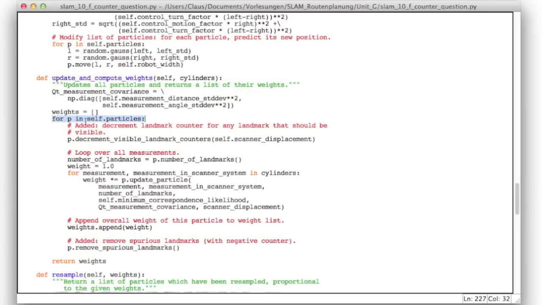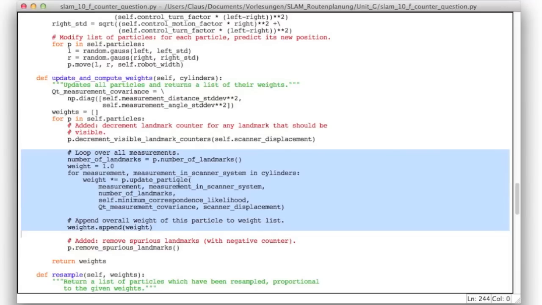Now in the loop over all particles, we had a call to a function that decrements the landmark counters of the particle. So it does the following. For each landmark that should be visible to our laser scanner, it decrements the counter, and for any landmark outside the visibility range of our laser scanner, it leaves the counter as is. Then here is our loop over all measurements, and this is not modified from our previous solution.